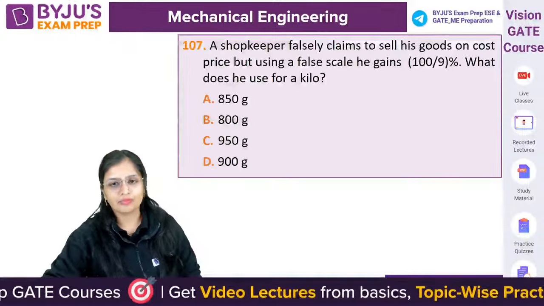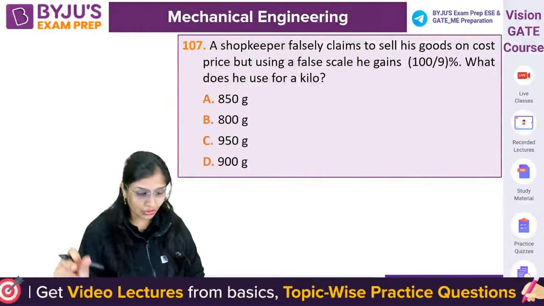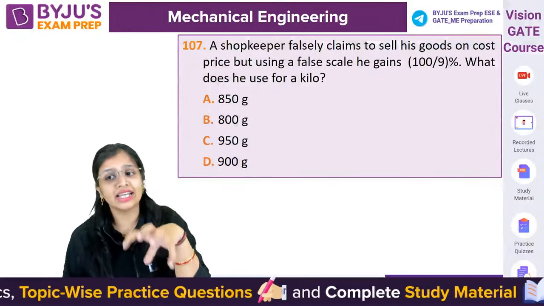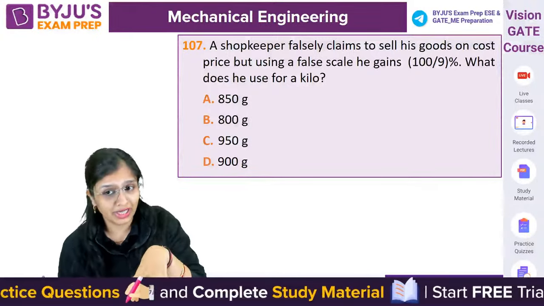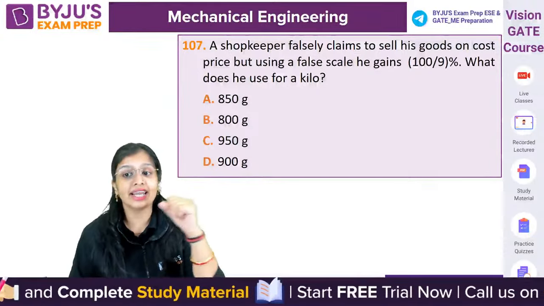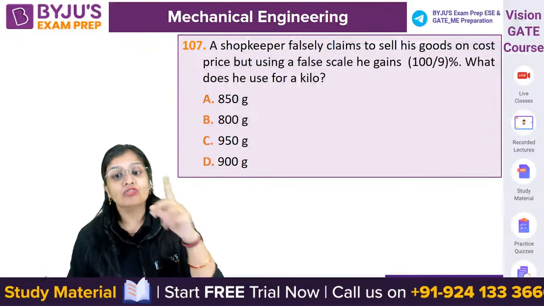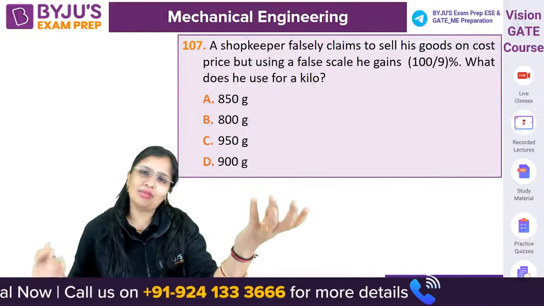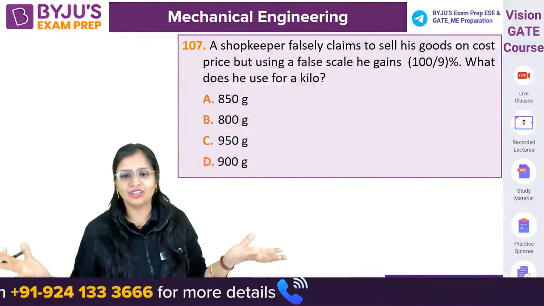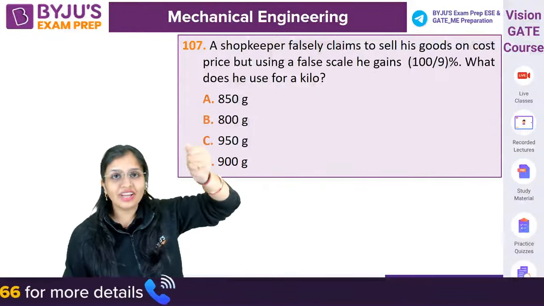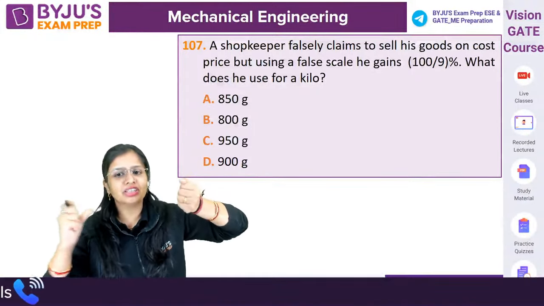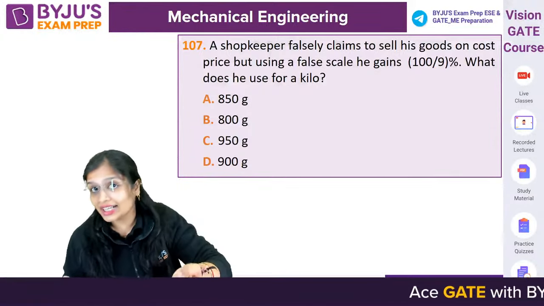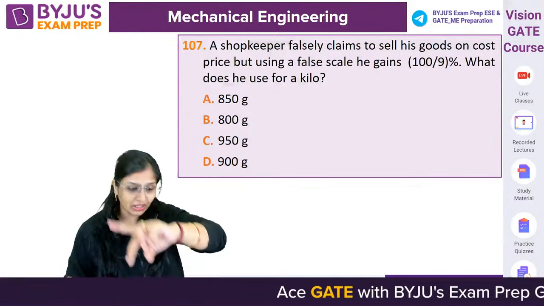Okay. Now 107. This is a good question. You have to apply your brain. A shopkeeper falsely claims to sell his goods on cost price, but using a false scale, he gains 100 by 9%. What does he use for a kilo? You know, guys, generally they say that, oh, I'm not taking any margin, I'm selling on the cost price only. But while weighing it, they are using the wrong equipment so that you think that they are weighing it correctly, but they are weighing it wrong.